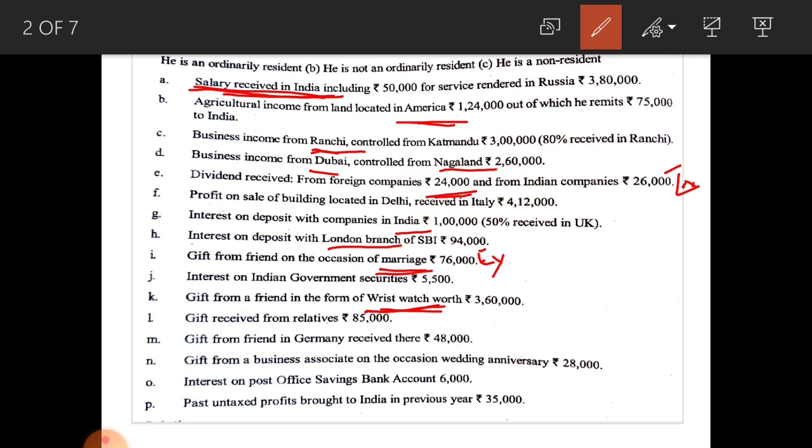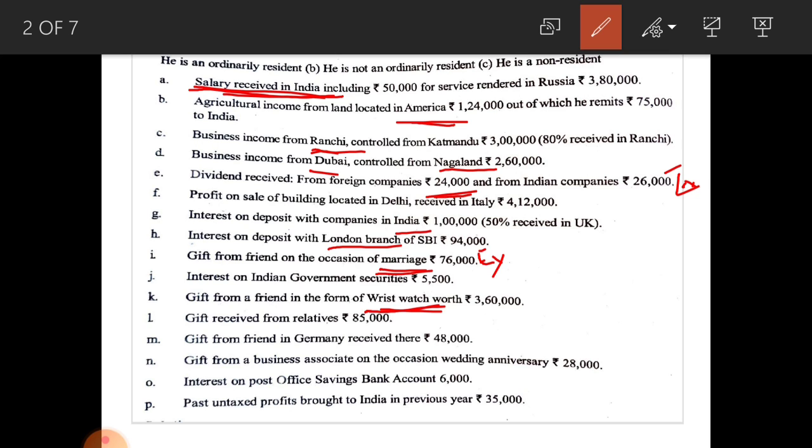Here, a wristwatch does not come under those categories. That is why it is not taxable. Next, see, gift received from relatives rupees 85,000 is exempted from tax, because any gift from relatives is not taxable.